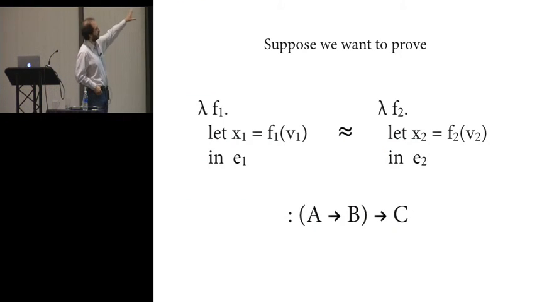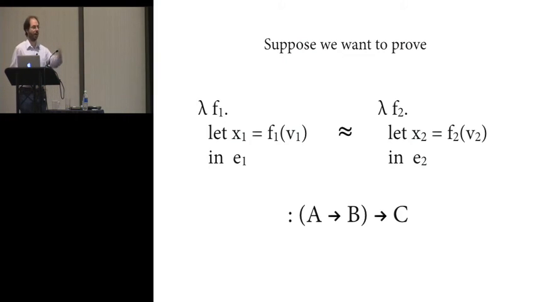Suppose we want to prove that these two higher order functions are equivalent. They're very structurally similar. They both take some callback f of type A to B, and they call it on some argument v, and then they do something with the result. So how do you prove this using either logical relations or parametric simulations?